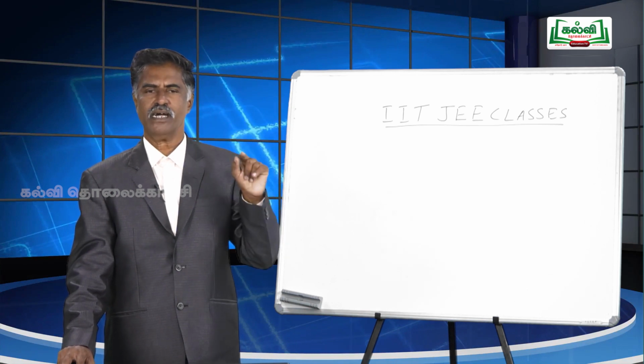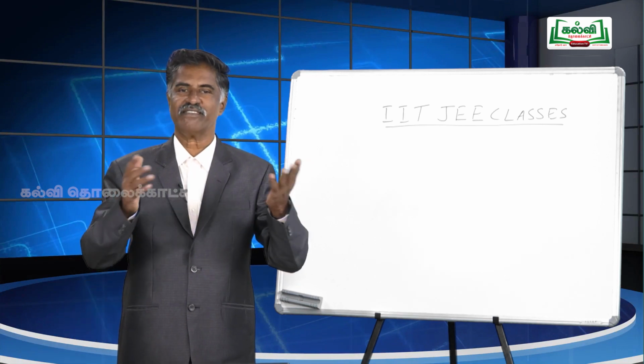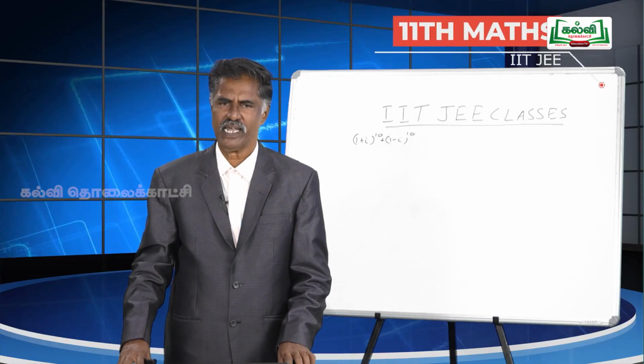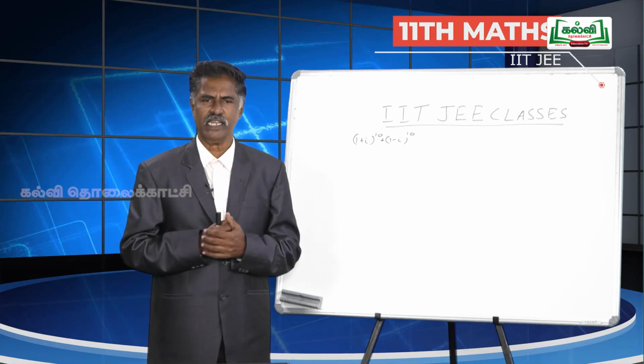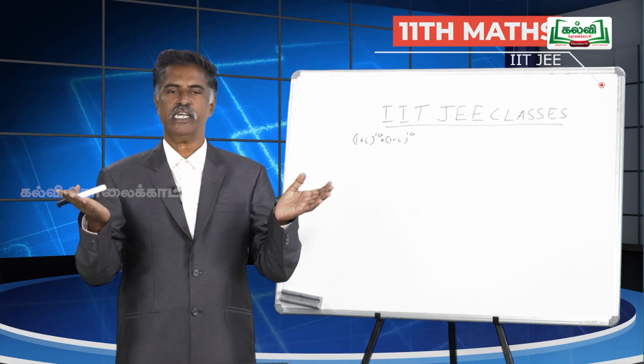From which topic does it come? We will see. This problem comes from complex numbers. 1 plus i whole power 10 plus 1 minus i whole power 10. What is the value of it? You are given 4 options: minus 1, 1, 0 and 2. How to get the answer? You learn the complex numbers. Then 1 plus i and 1 minus i, you know they are complex numbers, and of course they are conjugates of each other.